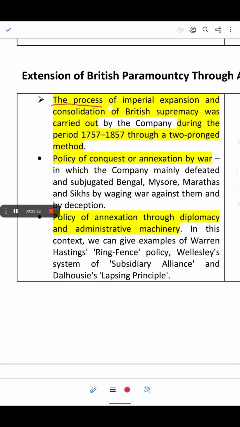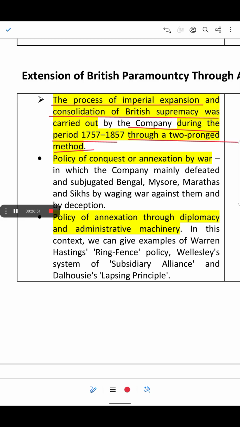The process of imperial expansion and consolidation of British supremacy was carried out by the company during the period 1757 to 1857, through a two-pronged method. Here we will understand the expansion of British power and their policies of annexation.